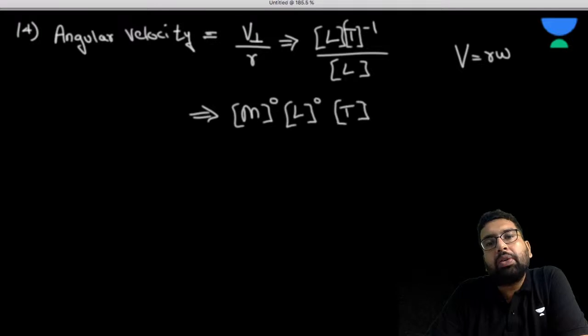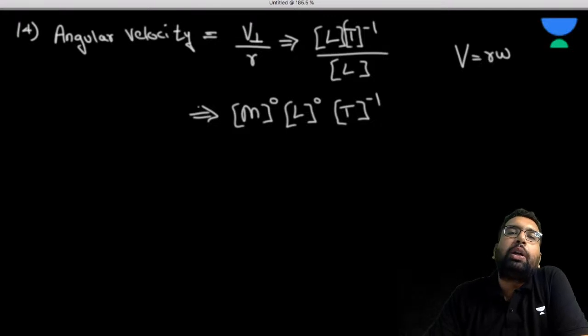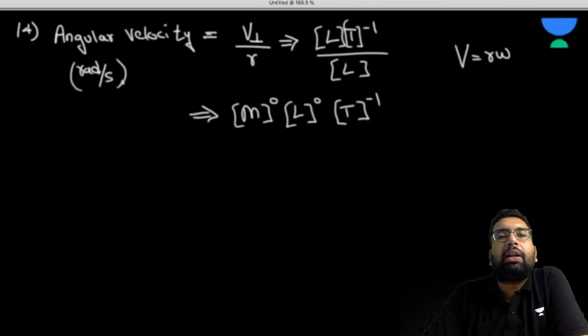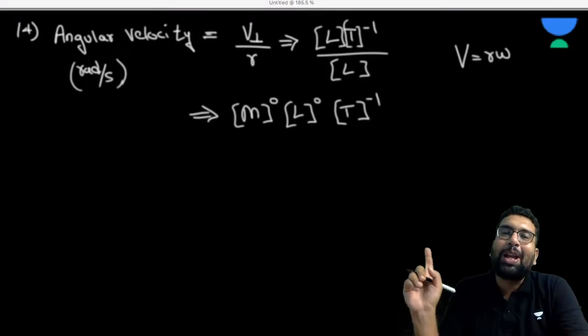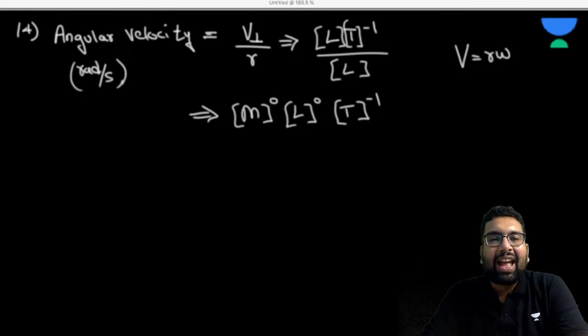Or you can do it by the unit also. We are well aware that the unit of angular velocity is radian per second. Now radian is dimensionless because it is an angle. Remember, angles are supplementary quantities which have units but no dimension.